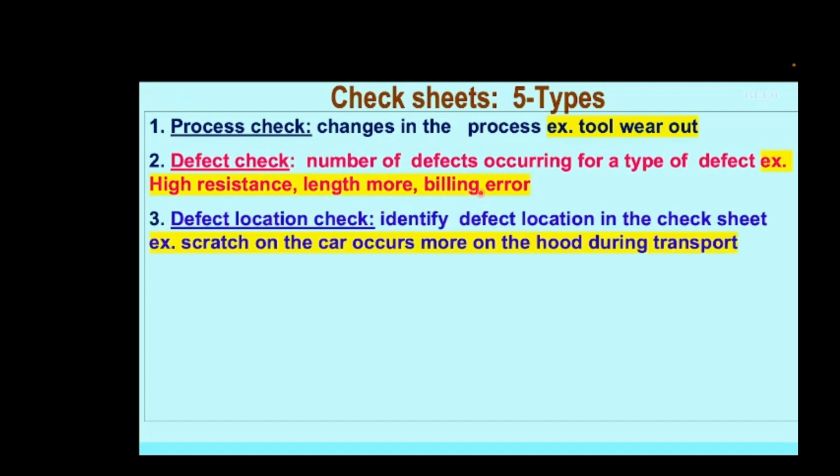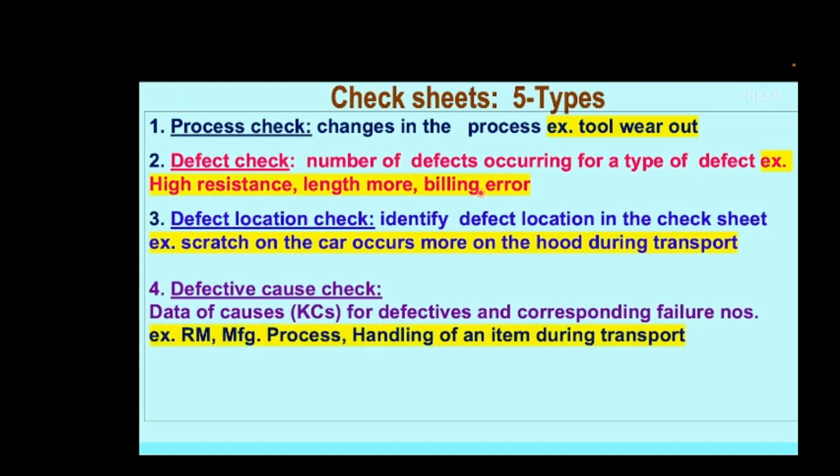The third type is a defect location check, where you identify the location where the defect is occurring more and apply corrective action only there, so that you are not wasting your resources improving the situation in other areas.